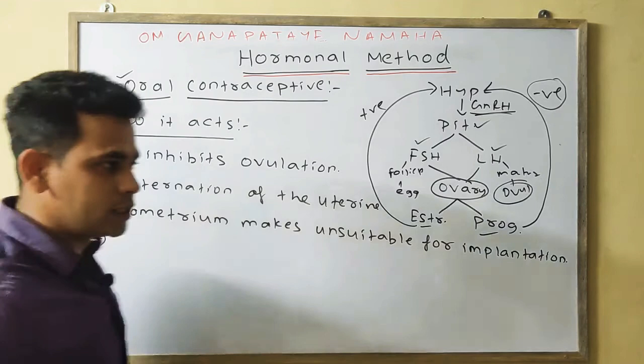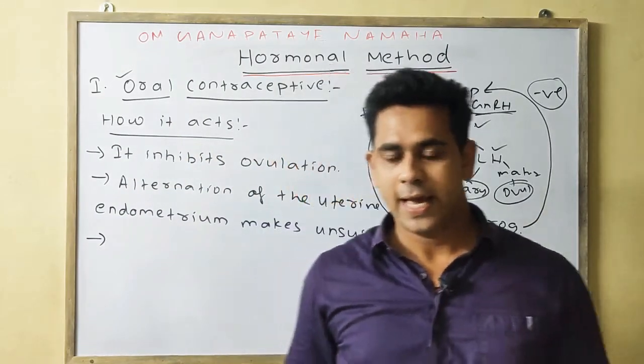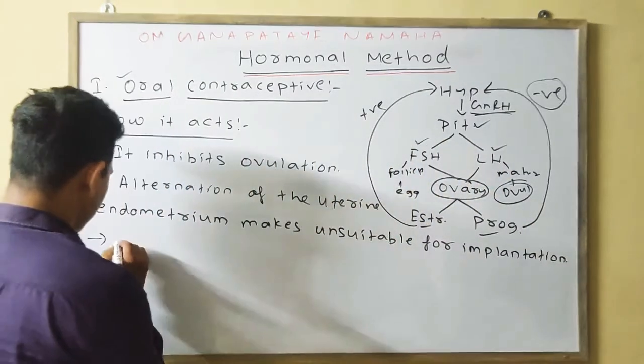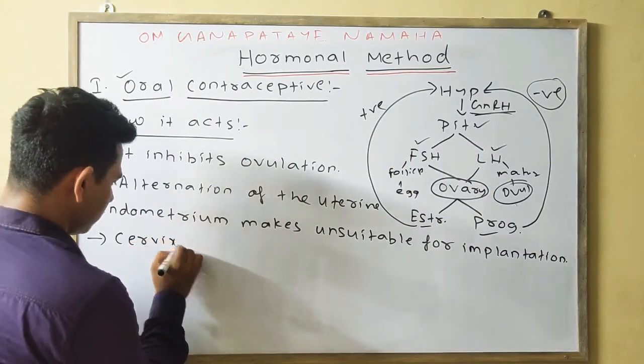Third point, the cervix mucus becomes thick and sticky, by which it prevents the path of the sperm.